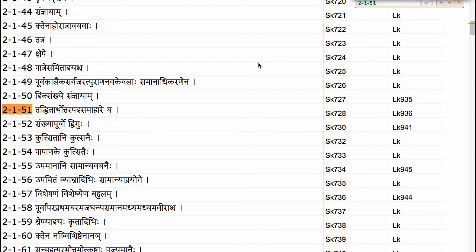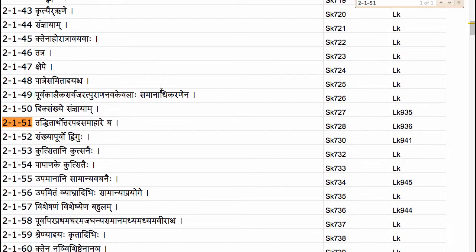Let us now continue in the adhikara of samana adhikaranena, which as we know runs from 2.1.49 to the end of this first quarter of the second chapter of the Ashtadhyayi. The sutram we are taking up now is 2.1.51.